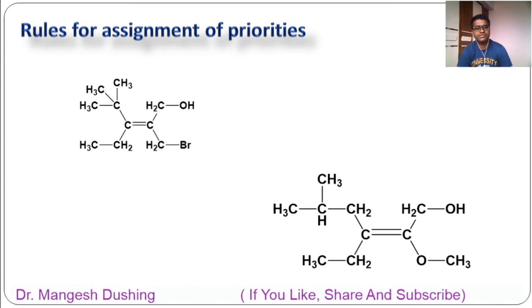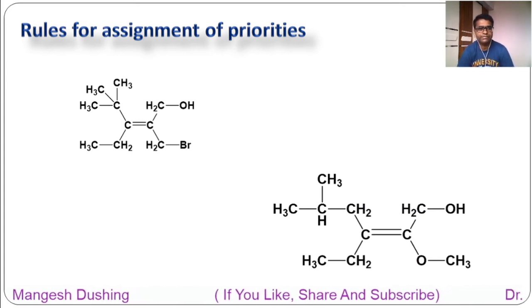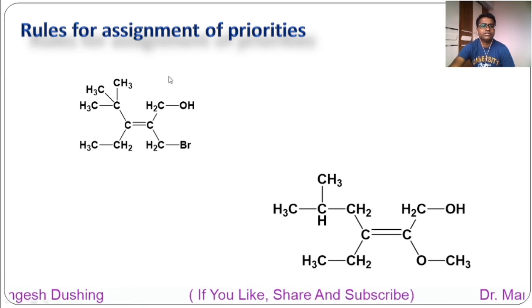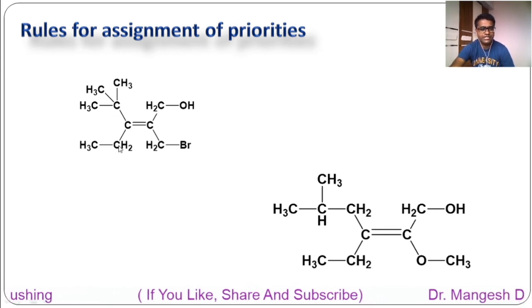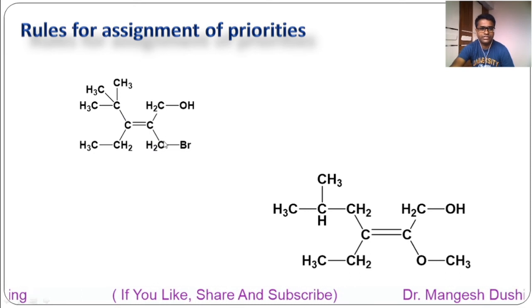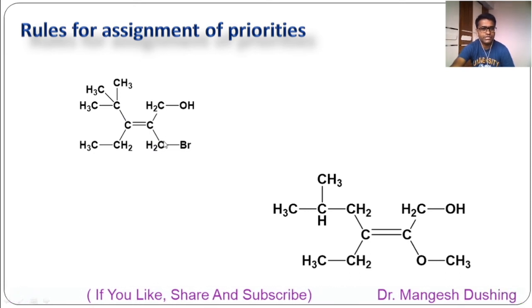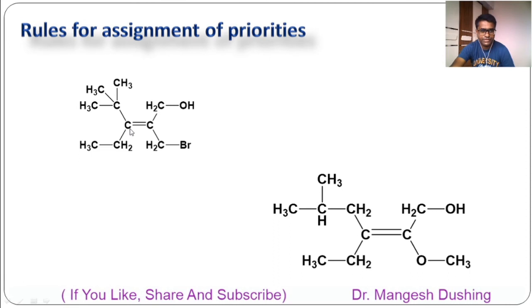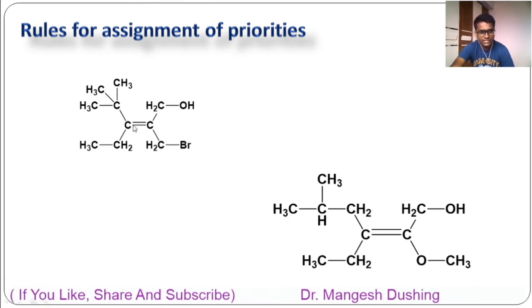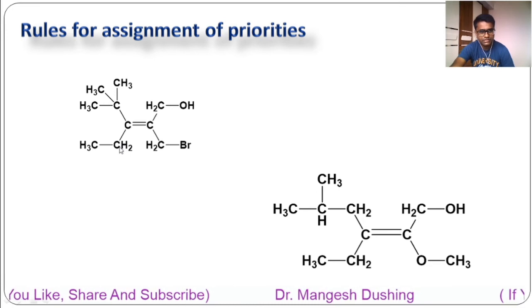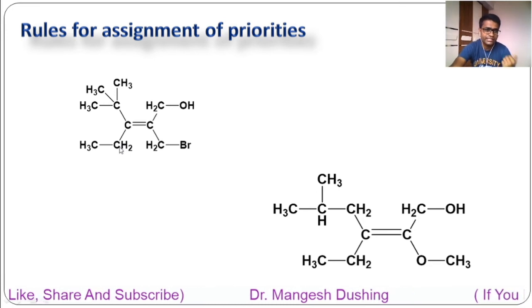Next, we'll see examples first for making the idea clear. This is one example here. For each carbon 2 different groups are attached, so isomerism is possible. Now give the priority. So first atom is carbon. First atom attached to this double bonded carbon is carbon. So both are same. Go for the next 3 atoms.